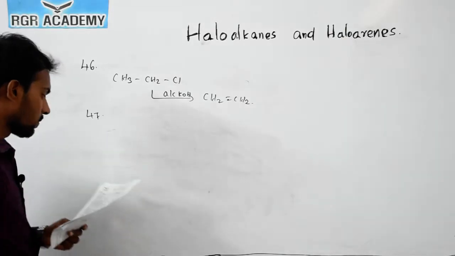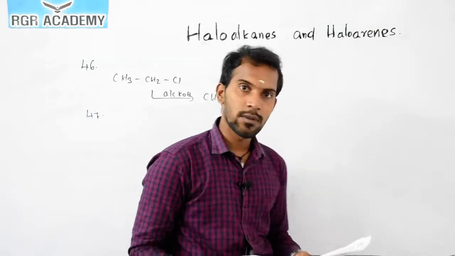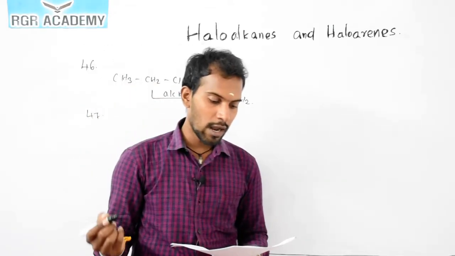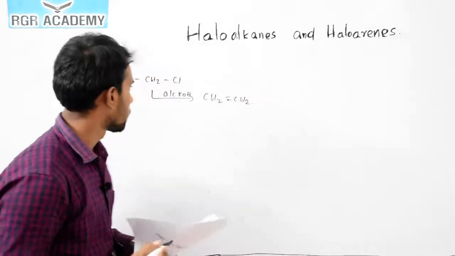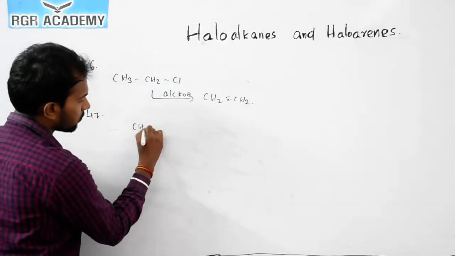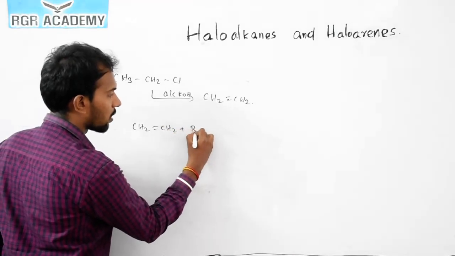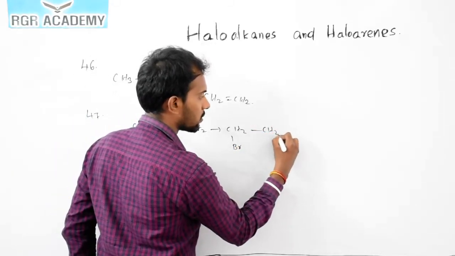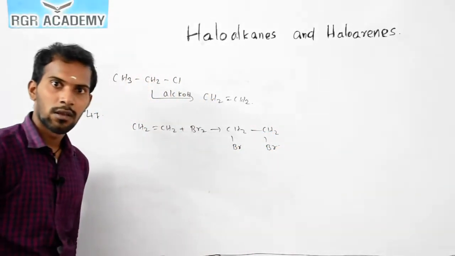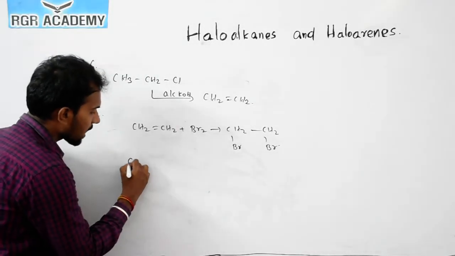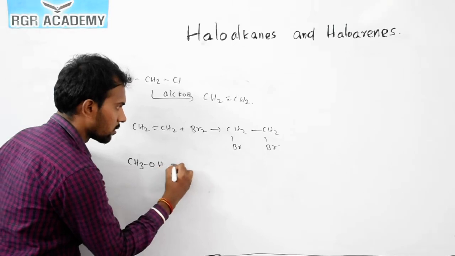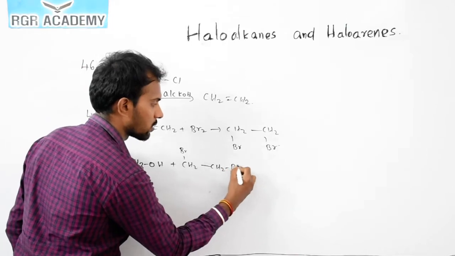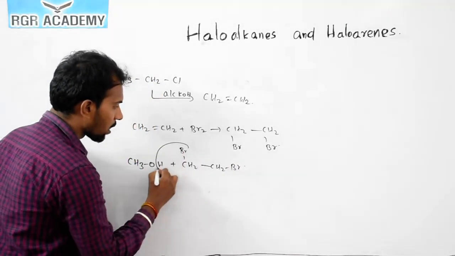The question number 47. Methyl alcohol which reacts with bromine. Bromine reacts with ethylene to yield addition product 1,2-dibromoethane. So here CH2=CH2 reacts with Br2, it forms CH2Br-CH2Br. Now it reacts with methanol CH3OH, and HBr will go out.